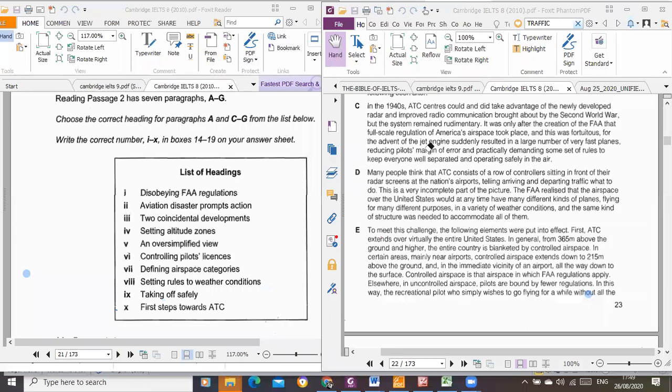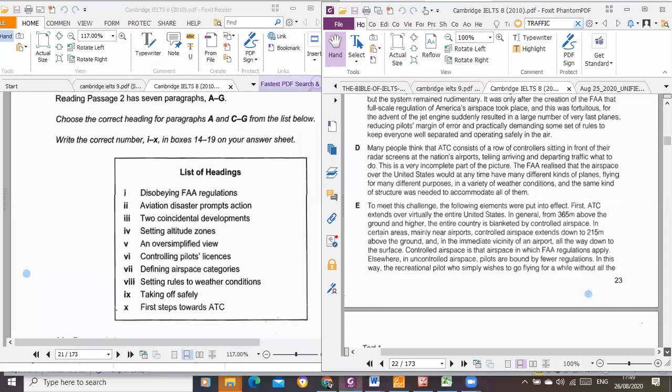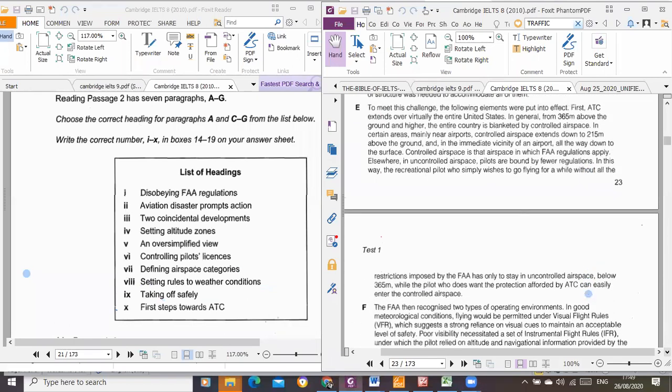I'll move on to paragraph E. To meet these challenges they already mentioned above, first, ATC extends over virtually the United States.